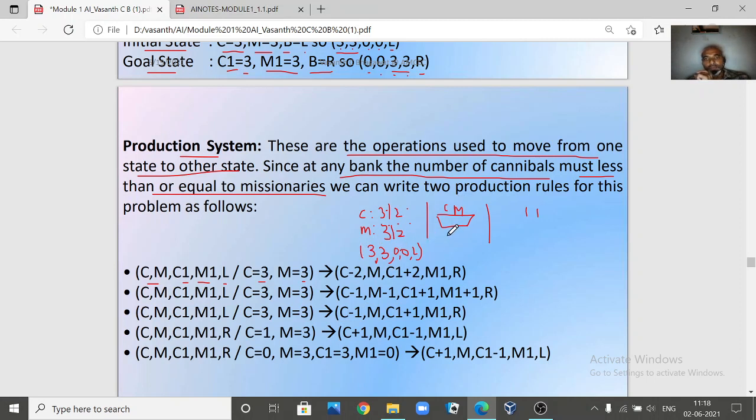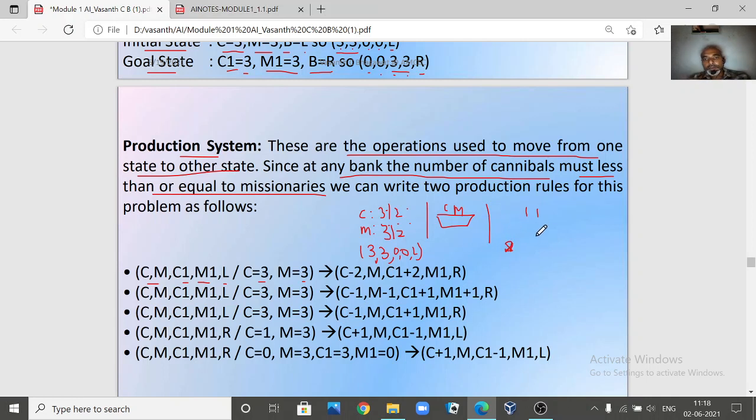Once you apply this rule, if the people are moving like this, right? Now on the right hand side of the boat, what will be there? One cannibal and one missionary are traveling in a boat and coming to the right hand side. So now the total number of missionaries, what will it be?